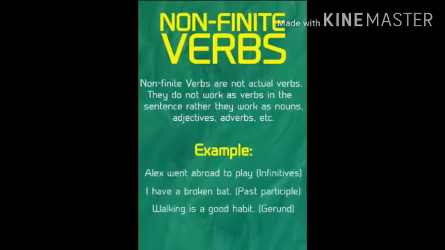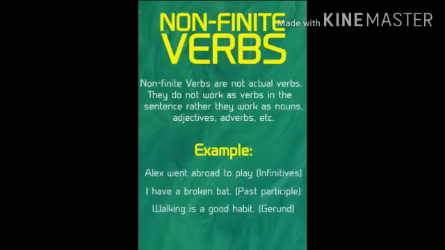Now, non-finite verbs. Non-finite verbs are verbs which do not change their forms according to the tense, present, past or future, or the number of people doing the action, singular or plural, or the pronoun used as the subject, first, second or third person.